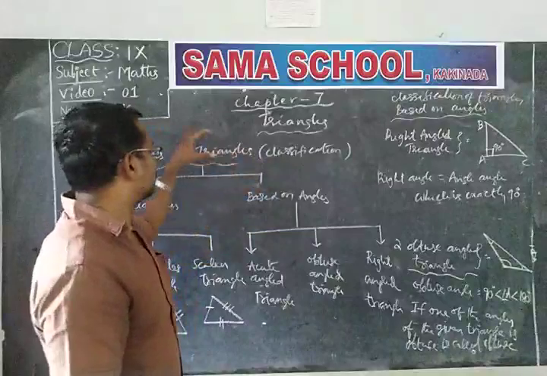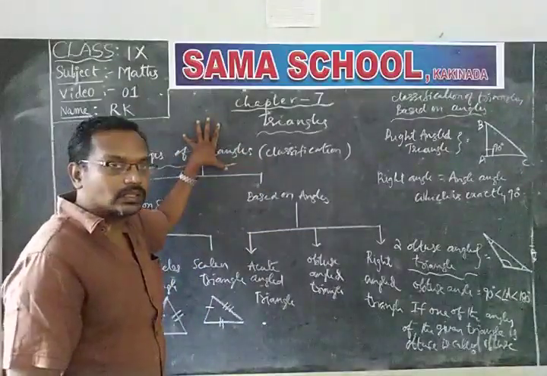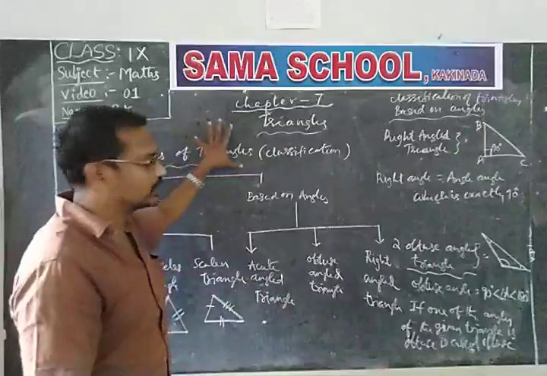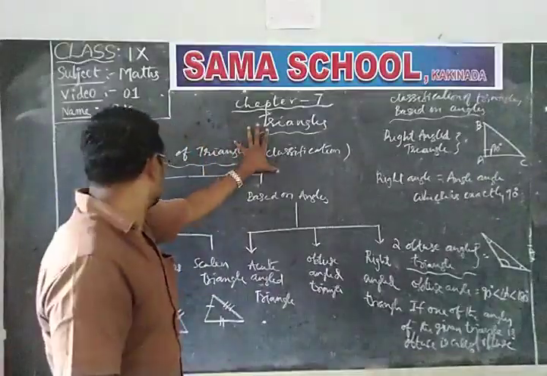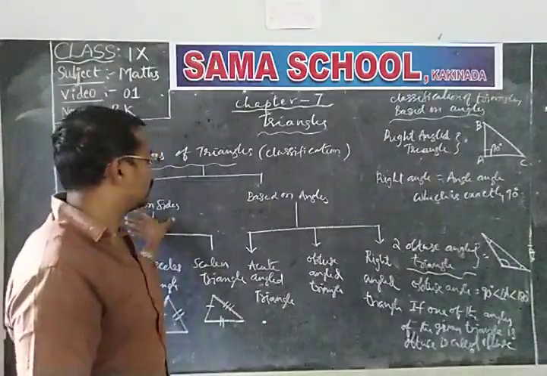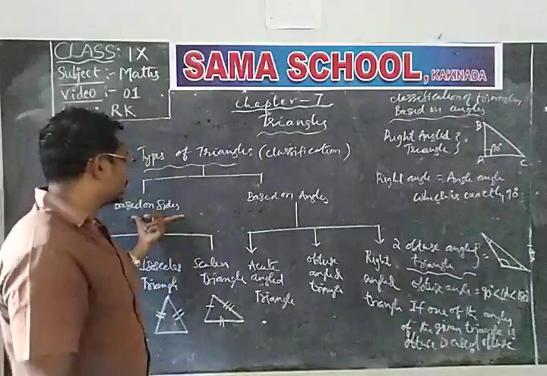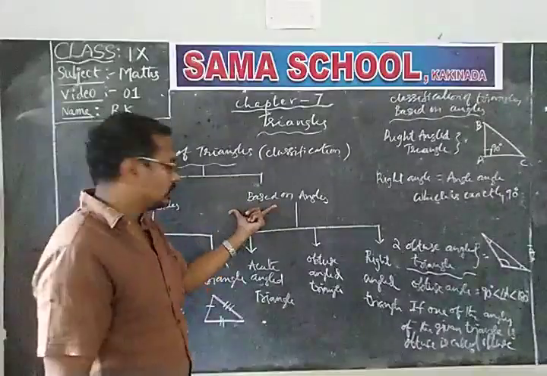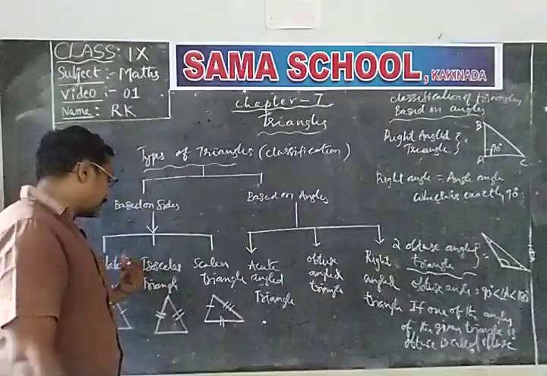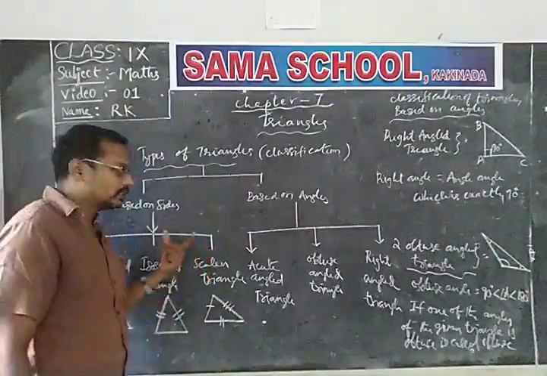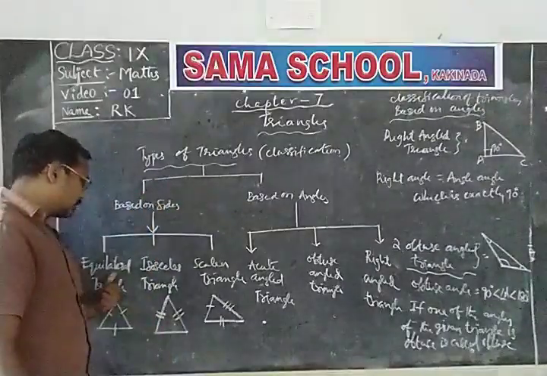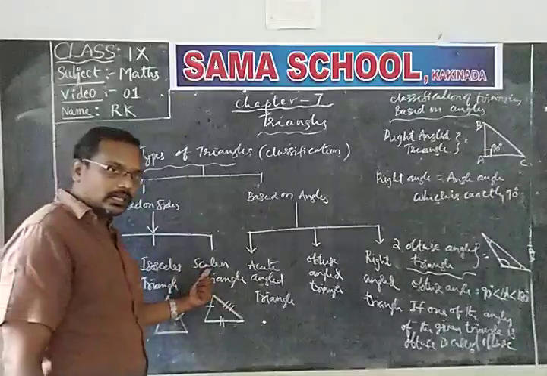And then the classification of triangles. The next topic we have discussed is the classification of triangles. The classification of triangles is based on two types. They are sides and angles. So according to sides, there are three types of triangles. What are they? Equilateral triangle, isosceles triangle, and scalene triangle.